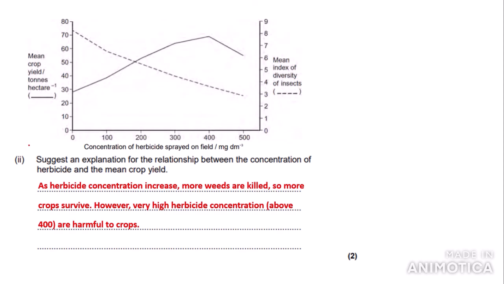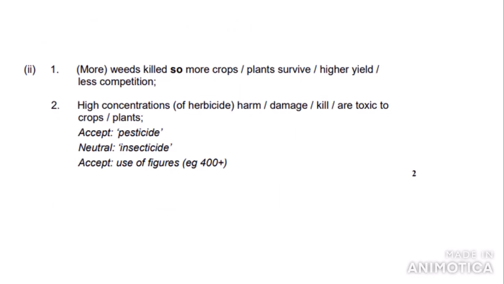However, very high herbicide concentrations, so I put in brackets above 400, are harmful to crops. This is shown by the fact that the mean crop yield decreases after this point. So let's look at the mark scheme. So the first marking point says more weeds are killed, so more crops / plants survive / higher yield / less competition. That's what we wrote. And the second marking point says high concentrations of herbicide harm / damage / kill / are toxic to crops or plants. So we would get both marks for this question.